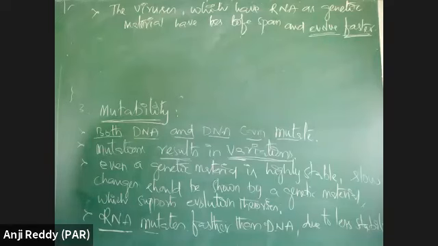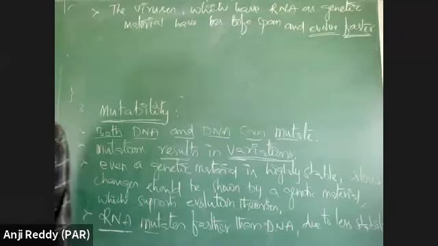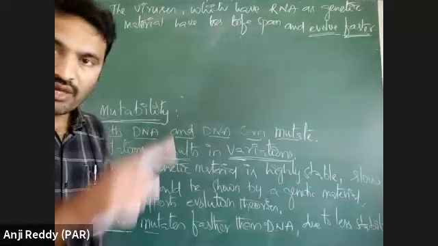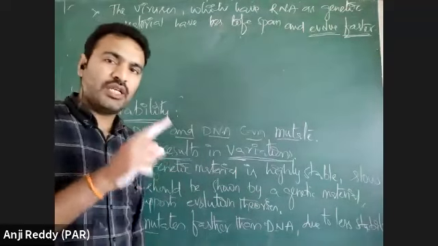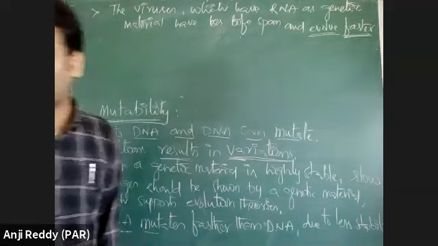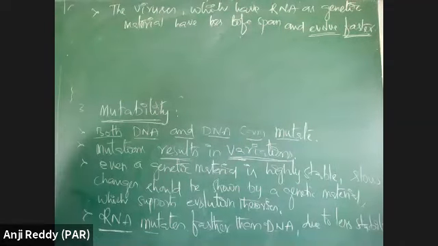Spreading of HIV is slow. Due to lesser spreading of HIV, mutations take place at a slow rate. Every mutation takes place only during the formation of new viruses. That's all. Sir, does mutation increase or decrease virulence?